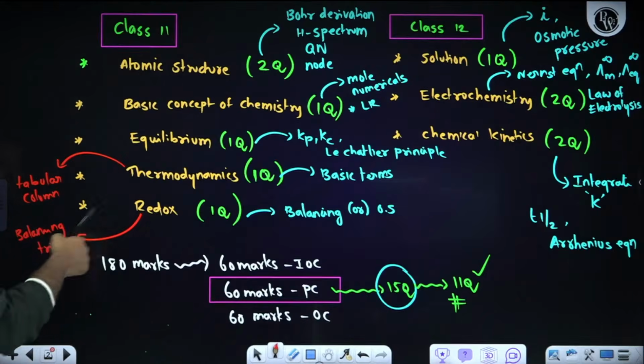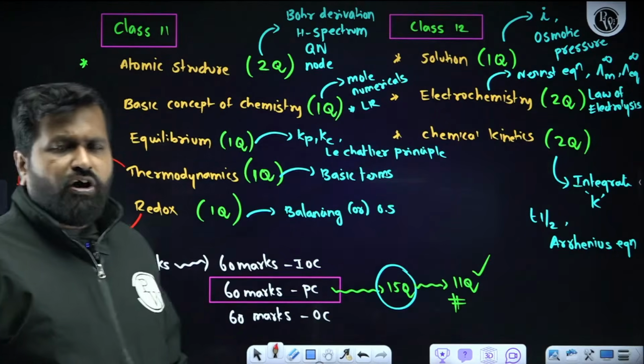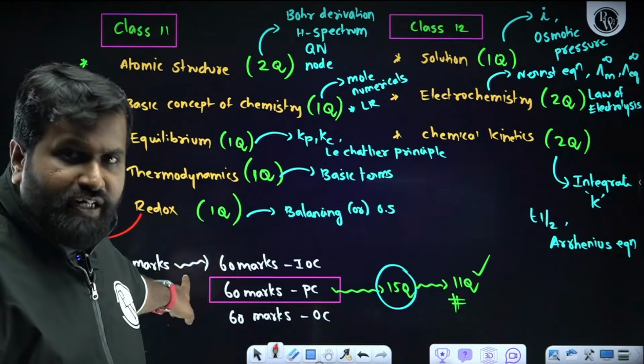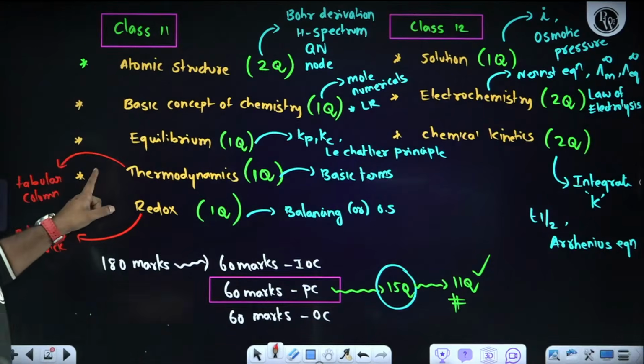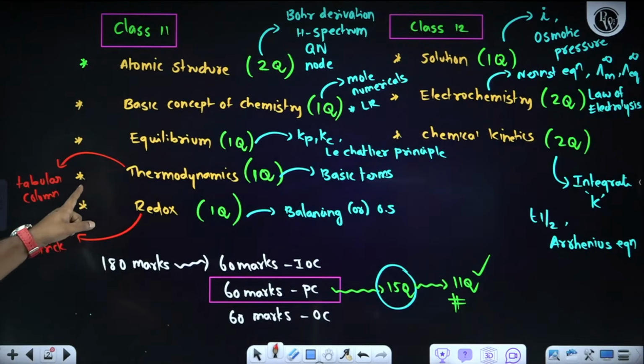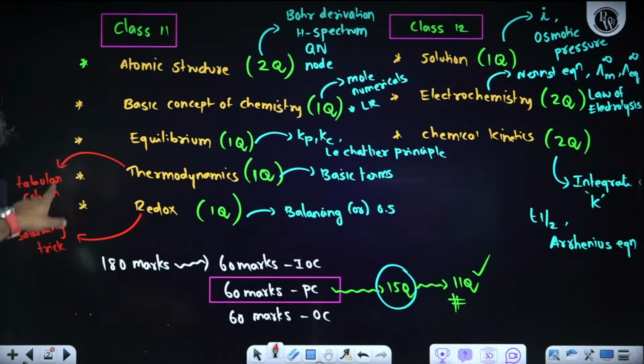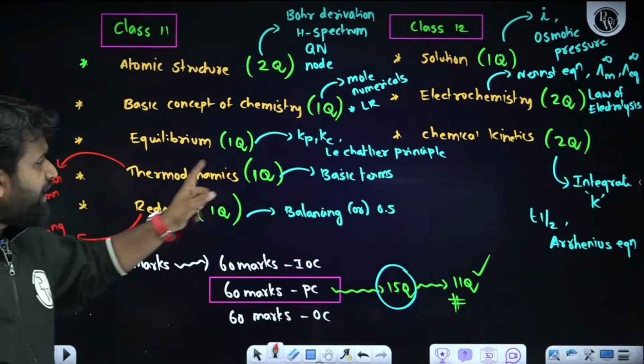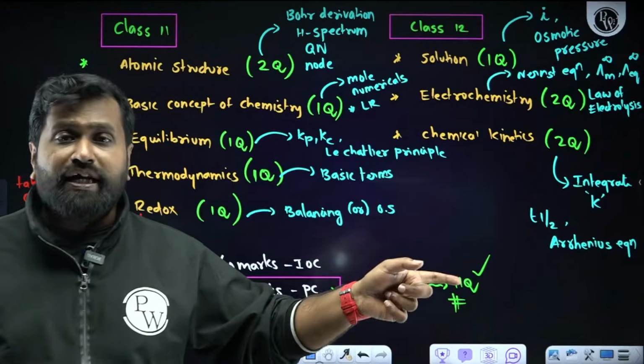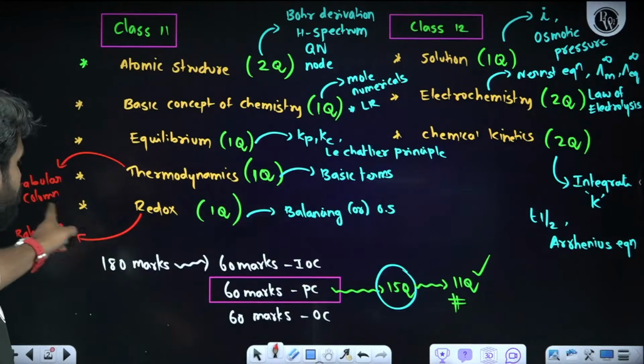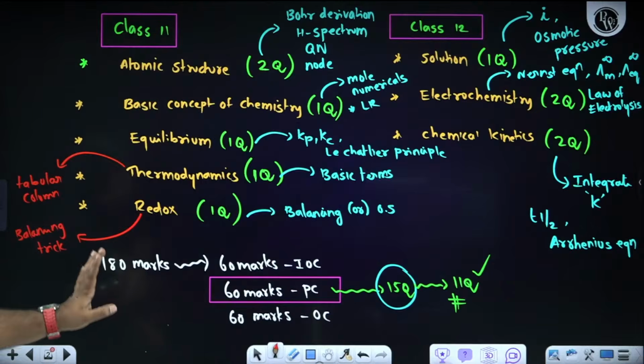I gave the balancing trick, how to solve redox reactions, in the first marathon of 10 hours. This is there in the strategy video in this particular channel. If you search in the video section, you can see this tabular column. With the help of that, not just this one question, one more question will come. That question also you can solve. Redox balancing trick I told clearly.